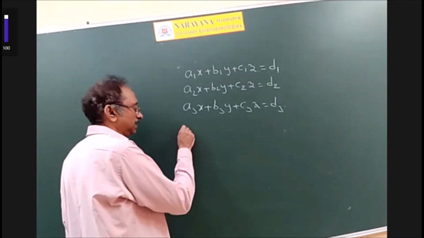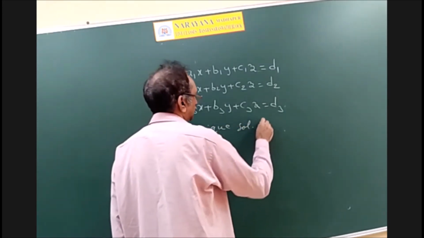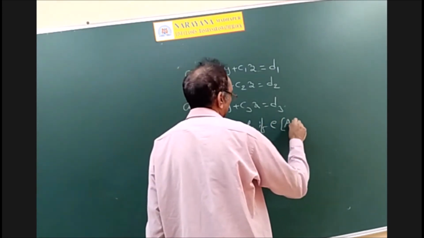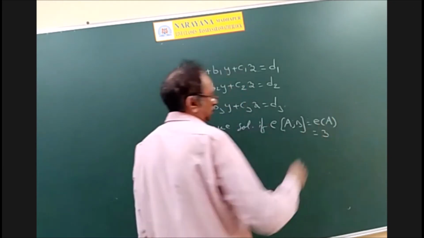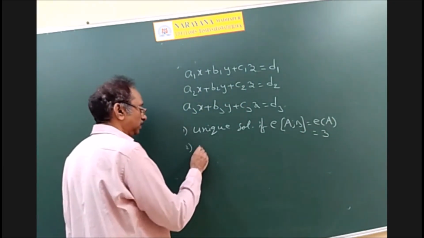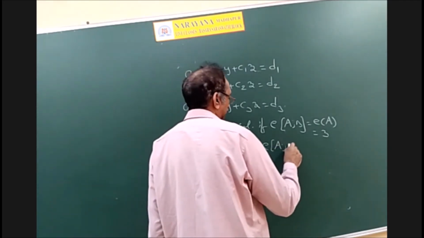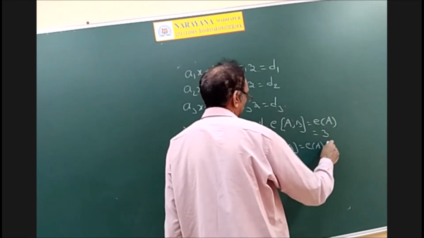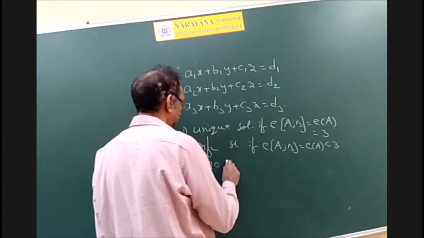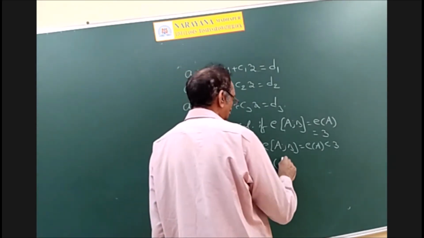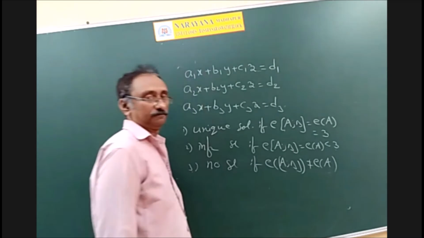The system has a unique solution if rank of AB is equal to rank of A is equal to the number of variables. Second, infinite number of solutions if rank of AB is equal to rank of A is less than the number of variables. And no solution if rank of AB is not equal to rank of A.